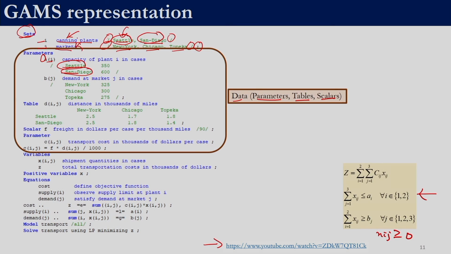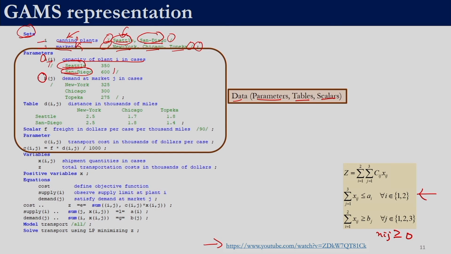We can give any text and it can also have spaces, right. Again within the slash operator we provide the values. Seattle and San Diego are the elements of i, so we are saying a of Seattle is 350, a of San Diego is 600.